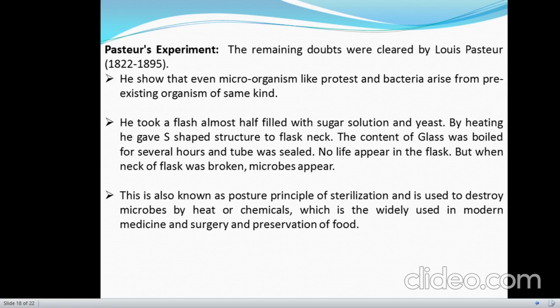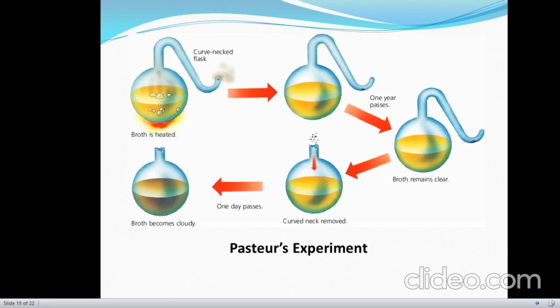This experiment is also known as the Pasteur principle of sterilization, which is widely used to destroy microbes by heat or chemicals, and is used in modern medicine, surgery and preservation of food. The photograph again shows the experiment performed by Pasteur, in which he boiled the content in a bottle and the neck of the bottle was arranged in an S shape. After breakage of the neck, some air entered the bottle and resulted in the development of microbes.